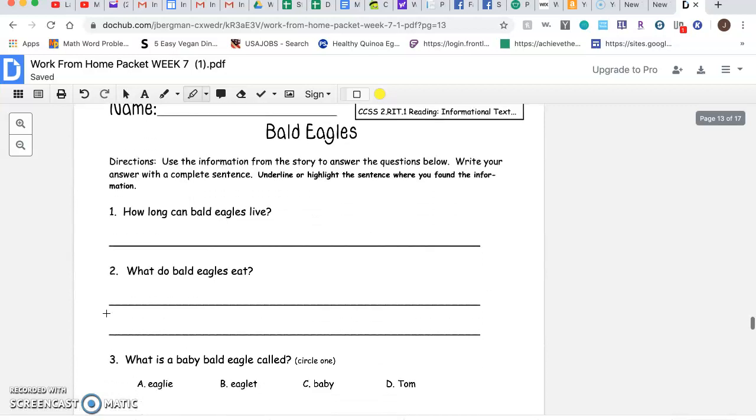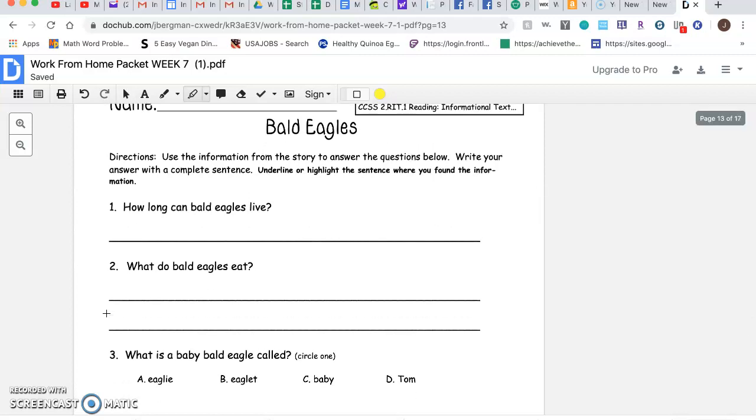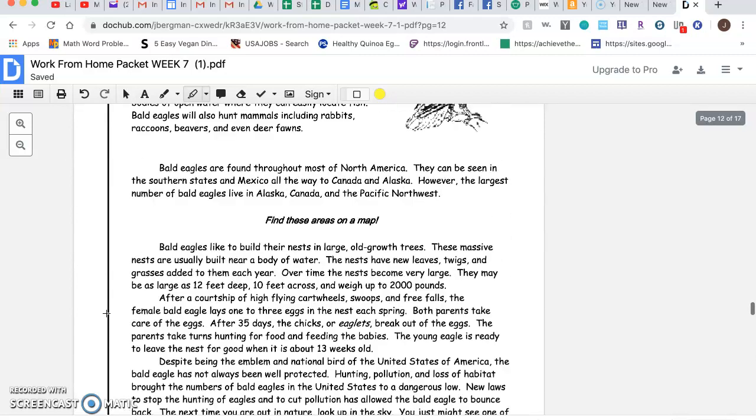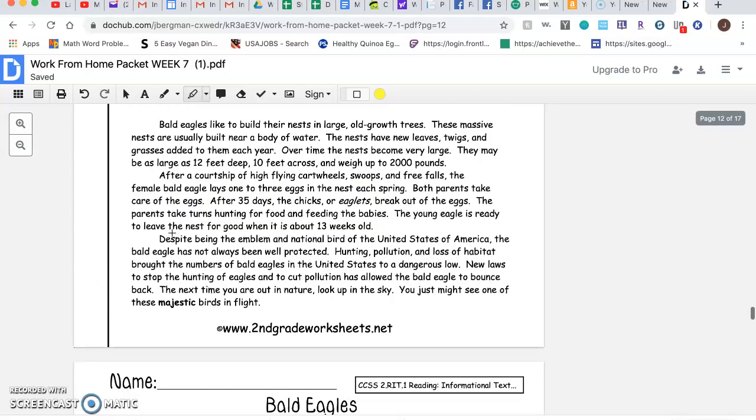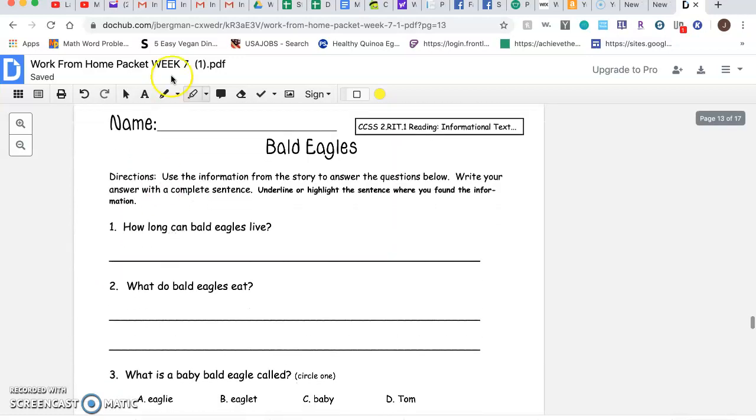Now, if I go back to the questions, the first question was, how long can bald eagles live? And I want to show you how to fill in this question. Now, I already highlighted the answer, so I'm going to go back and look. I highlighted they can live as long as 30 years. So I'm going to go to the question, and I'm going to click this A box right here, and I'm going to create a box that will let me fill this in.